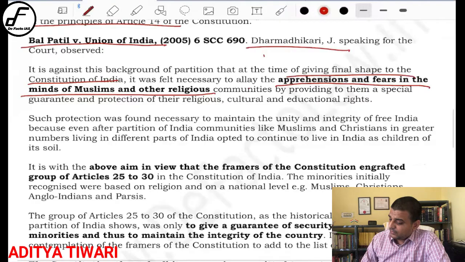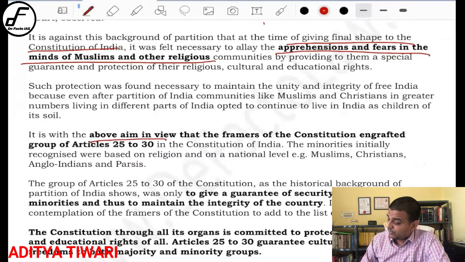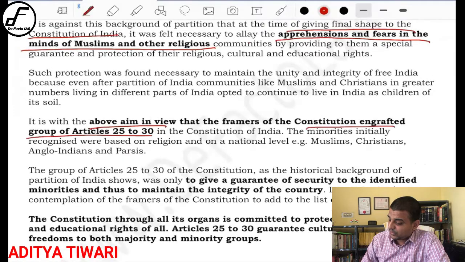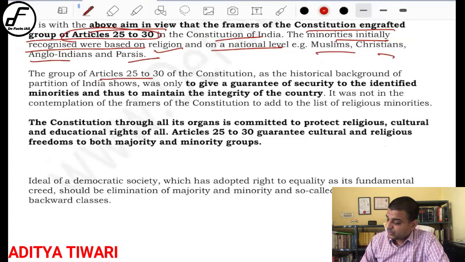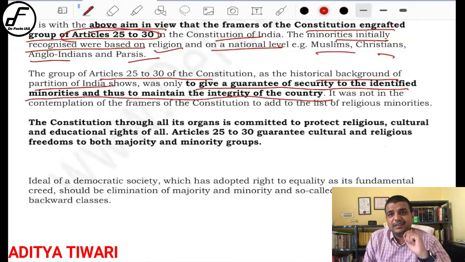Similarly, with the above aim in view, the framers of the constitution engrafted the group of articles 25 to 30 in the constitution. The minorities initially recognized were based on religion at a national level. They were given the name of minority. Similarly, articles 25 to 30, in the historical background of the partition, show that they were only to give a guarantee of security to the identified minority and thus maintain the integrity of the country, right? So basically they are saying that this particular fundamental right is somehow protecting the interest and integrity of the country by giving them a sort of assurance that okay, this is the right that you will get. So even if you are a minority, you need not be afraid with us.